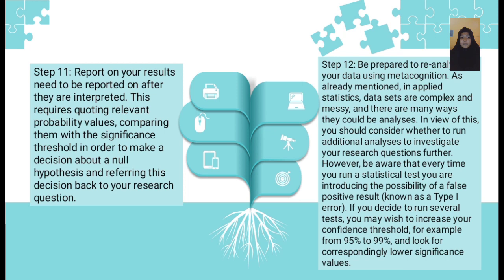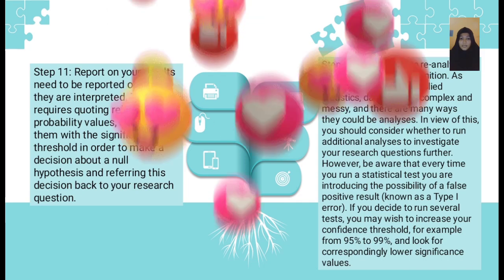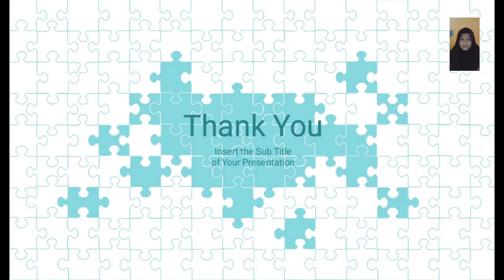However, be aware that every time you run a statistical test, you are introducing the possibility of false positive results. If you decide to run several tests, you may wish to increase your confidence threshold, for example from 95% to 99%, and look for a correspondingly lower significance value.